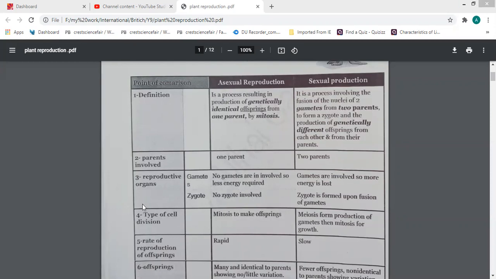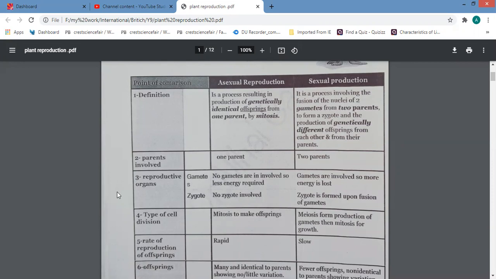Okay. So we talked about types of reproduction: asexual and sexual reproduction. Firstly, this is a comparison between these two types. The first point of comparison, definition. So what is the meaning of asexual reproduction? This type of reproduction produces offspring genetically identical to the parents.